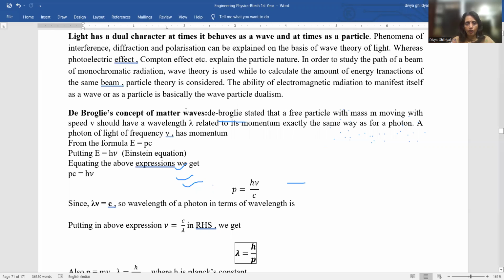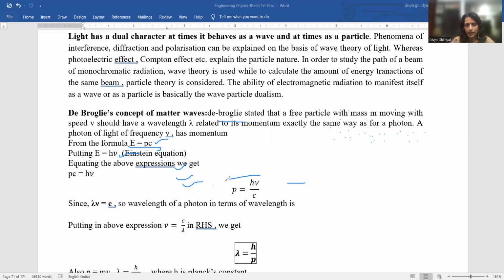Now, from this formula, E equal to pc, you have done this in relativistic mechanics also. Energy is equal to momentum into velocity of light. You can refer to it there. And the very famous Einstein's equation, E equal to h mu, where h is Planck's constant and mu is the frequency of light. We equate E equal to pc equal to h mu.